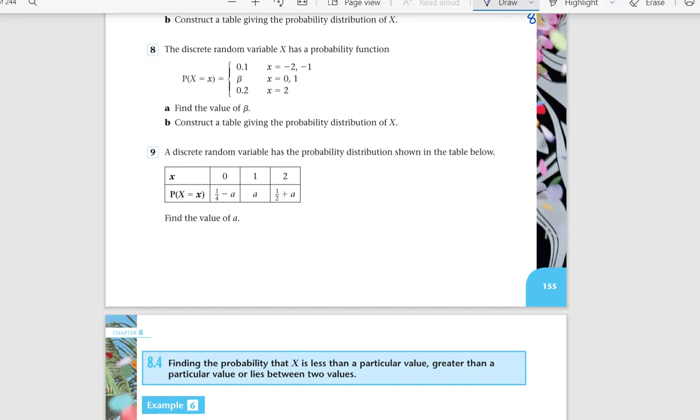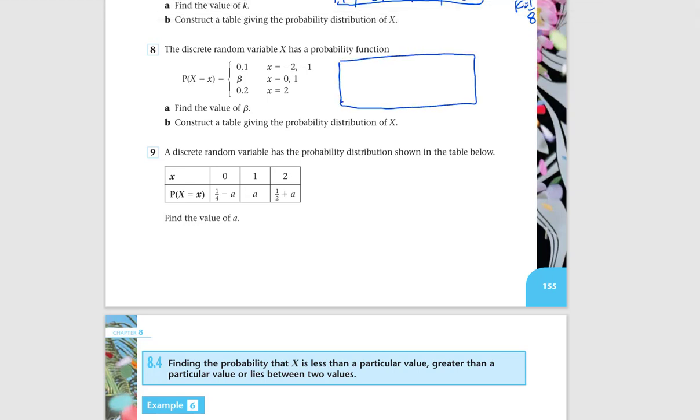The eighth one says the probability distribution. The probability distribution can be drawn here. There's several values here for x and the probability. So minus 2, minus 1, 0, 1 and 2. Substitute minus 2 here. So no need to substitute. When x is minus 2, straight away the probability is 0.1. When x is minus 1, the probability is also 0.1.